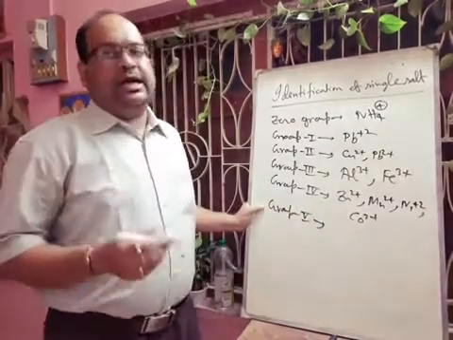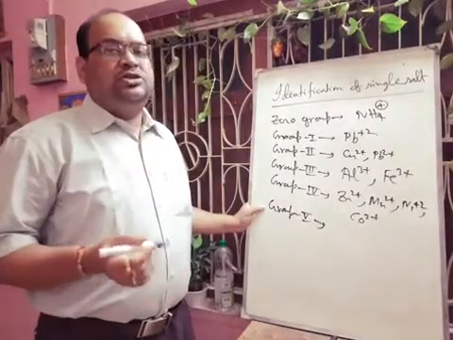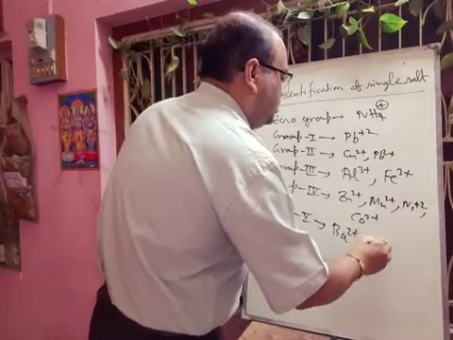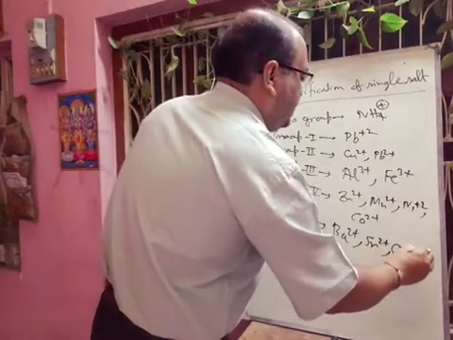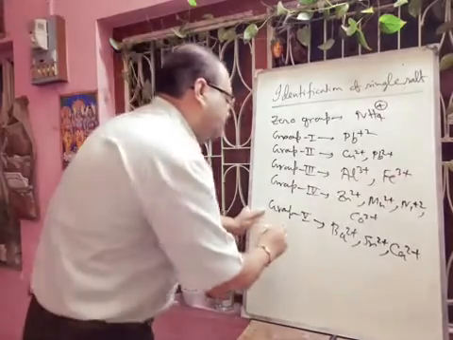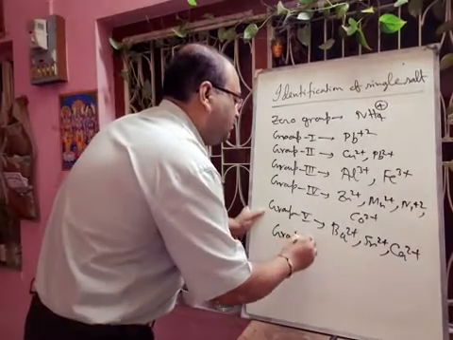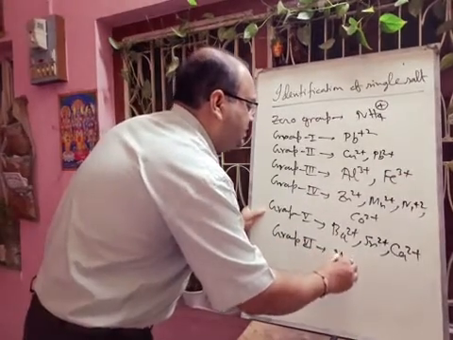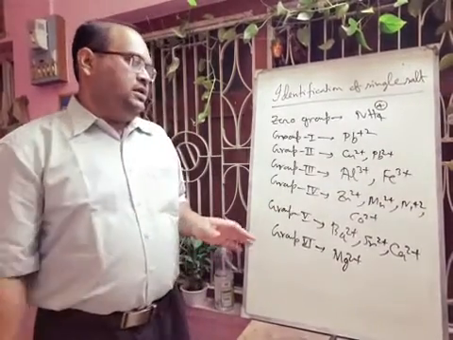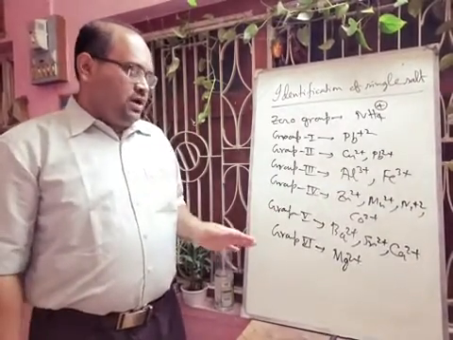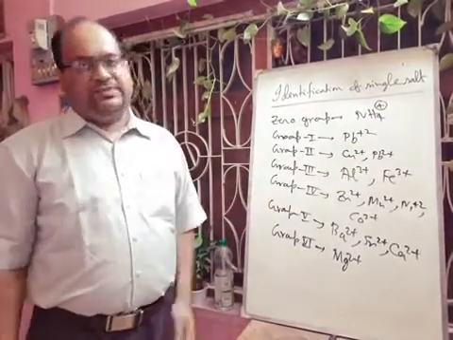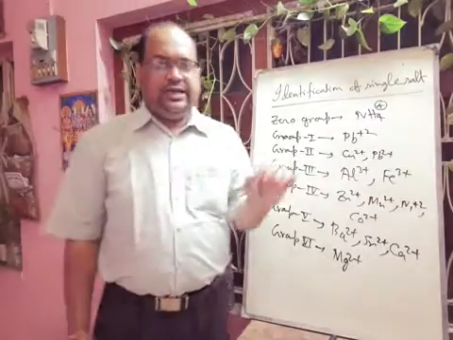In group 5 the cations are barium 2 plus, strontium 2 plus and calcium 2 plus. These are the group 5 cations. And the last group is group 6. The group 6 cation is magnesium 2 plus. So I hope you can remember these things. In your confirmatory test, when you write the cation, you have to mention which group cation is present. There is a mark for indicating the group.